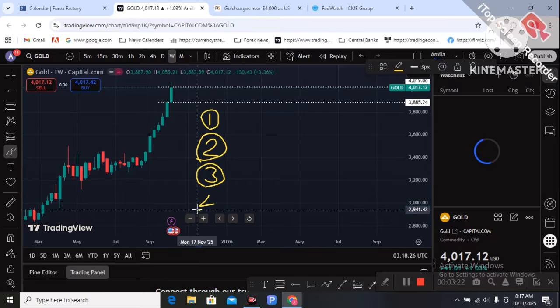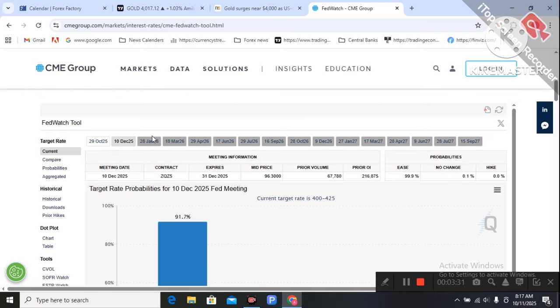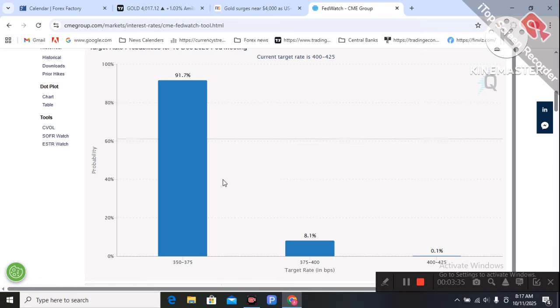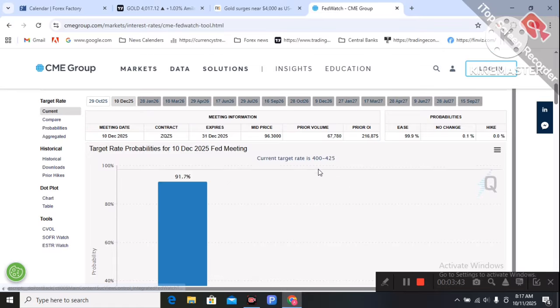That's gold demand. The fourth reason is the rate cut. There are two FOMC meetings coming this year, October and December. Last week an additional rate cut for the December FOMC meeting was priced into the market, and a 25 bps rate cut for the October FOMC meeting is priced into the market.